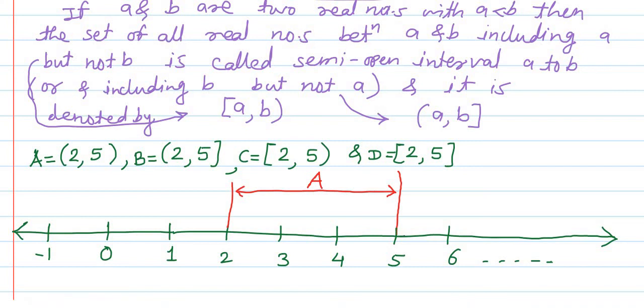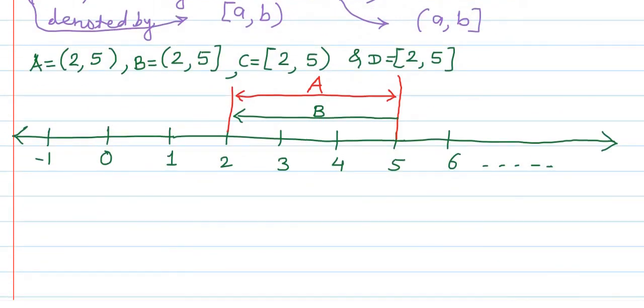Next, the semi-open interval 2 to 5, the set B. This semi-open interval is open from the left side, meaning 2 is not its member, but it is closed from the right side, meaning 5 is its member. I have shown that by this green colored line. This is the set B, the semi-open interval 2 to 5.